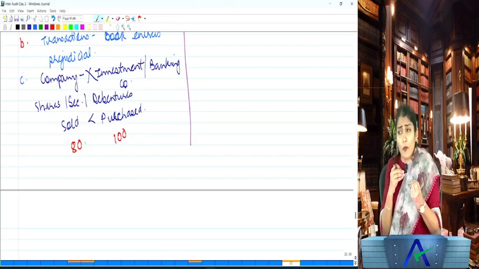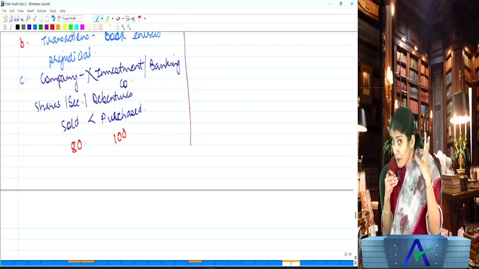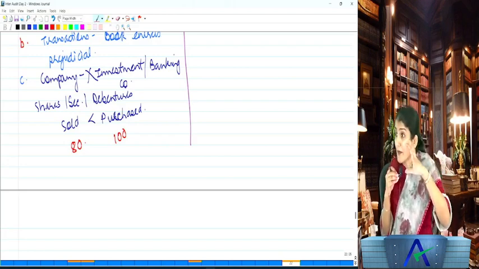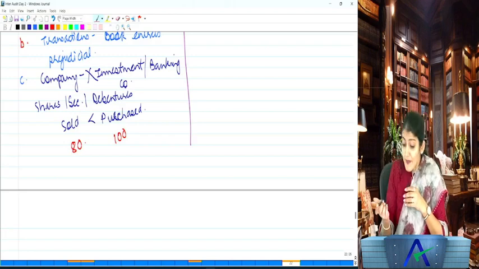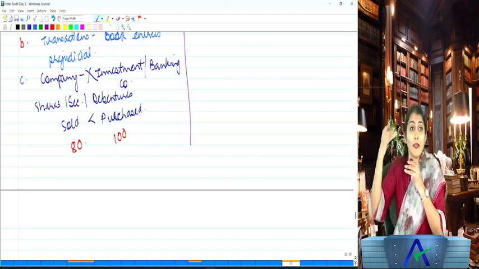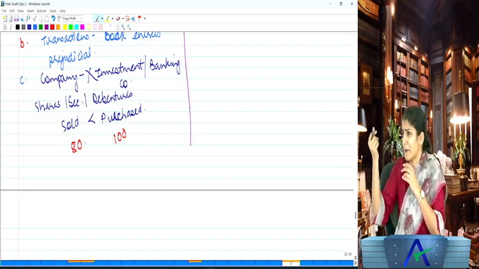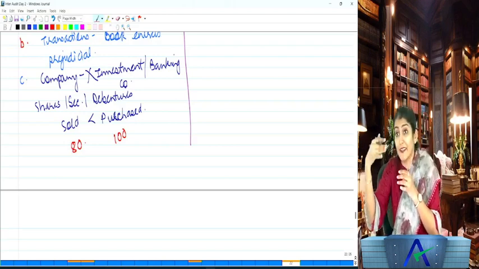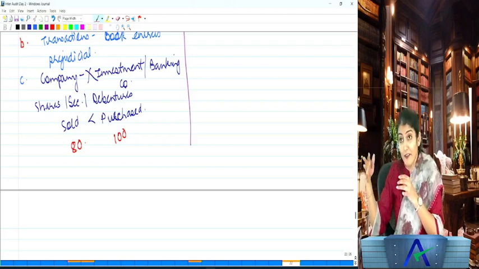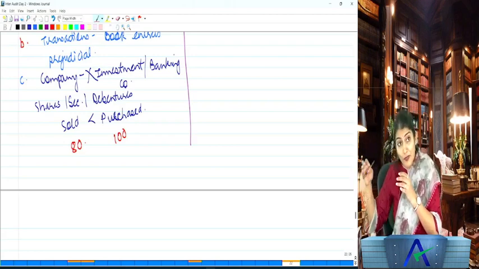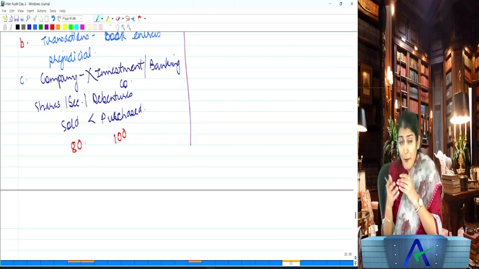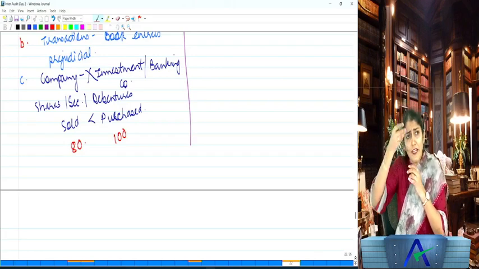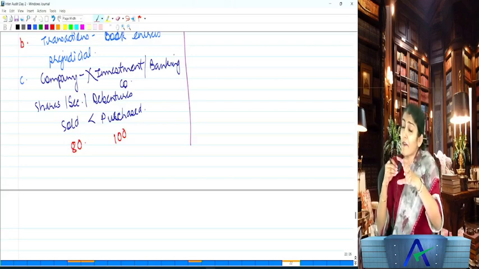What is the hurry? Is there any liquidity crisis in the company? Any financial crunch that you had to sell your investments at a loss? Sometimes the company is like Satyam, or DHFL or IL&FS, where it is better to sell, because if the value of the security goes much lower, it is better to book your losses at an early stage. But here you see that the price of the security is very good. There is no need for the company to sell, but still they have sold it at a loss.